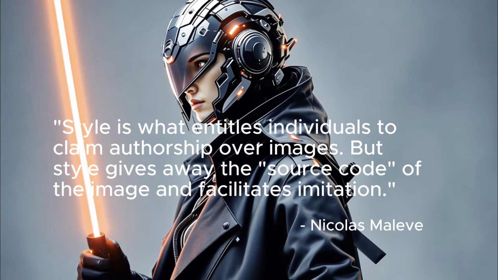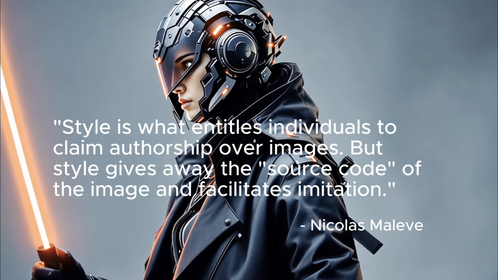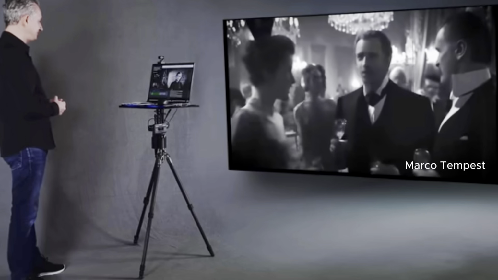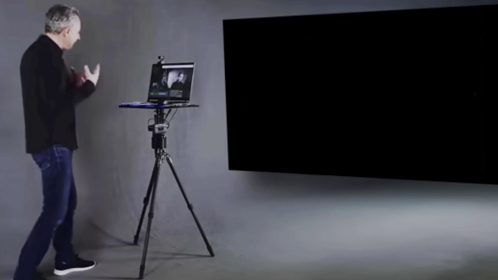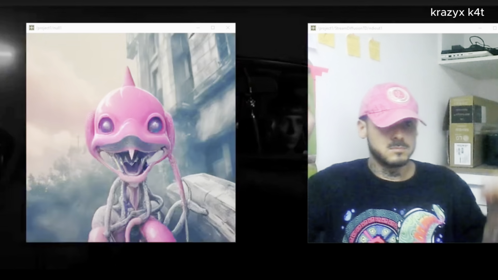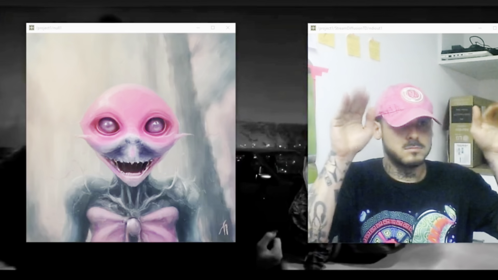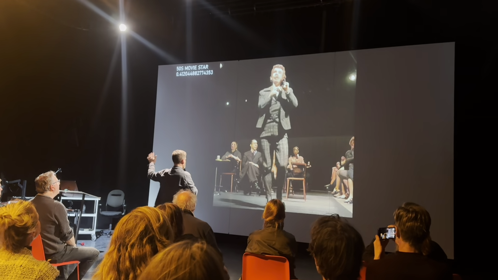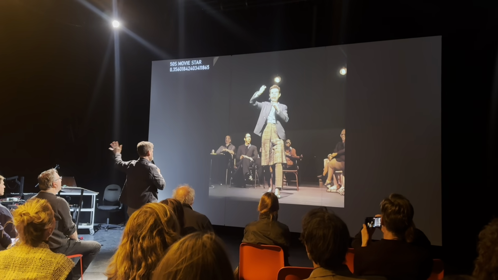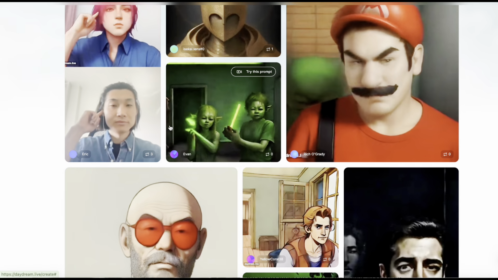So let's talk about AI visuals in 2025. Style is becoming its own source code, unlocking new formats and new ways of using AI. Real-time AI video is becoming quite popular and gaining traction. It allows people to put on multiple characters, and it can be used for live streams, festivals, concert settings. It's also starting to be used in theater to create new experiences for audiences. One cool application is Daydream from Livepeer, a real-time AI video app.